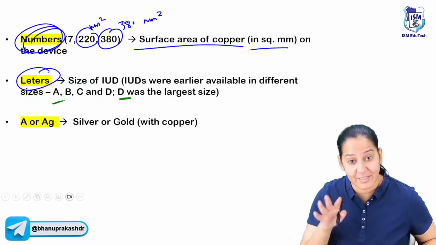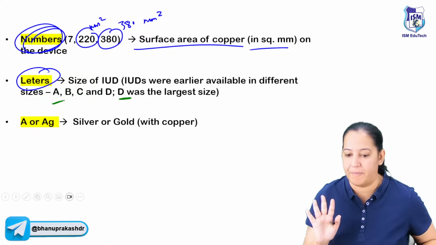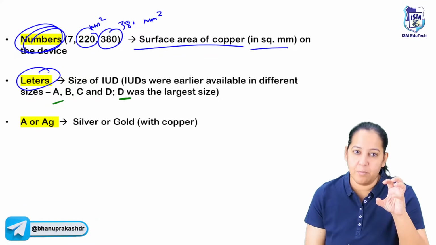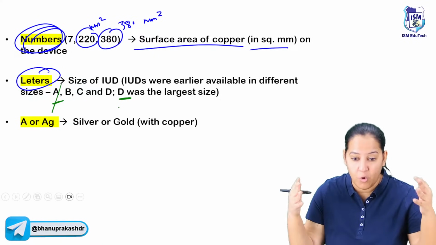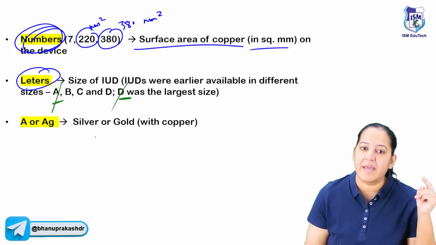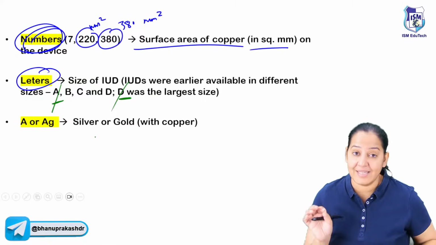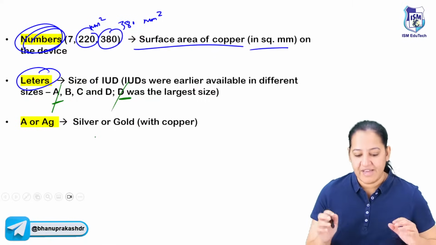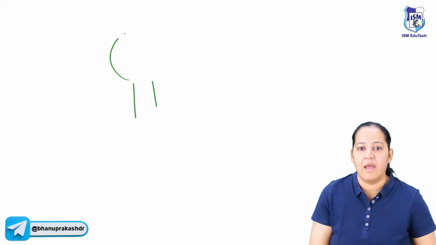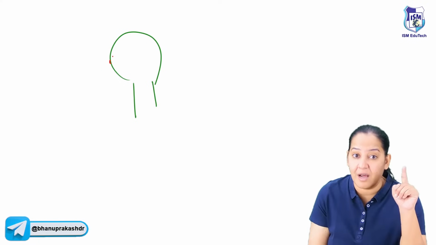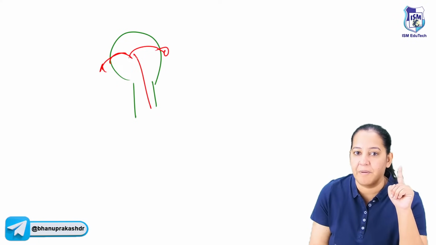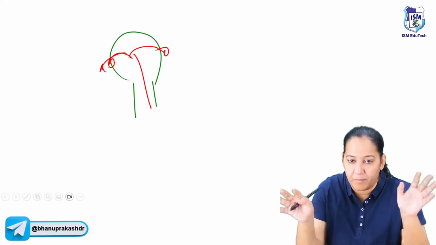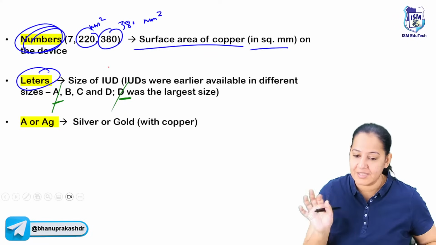So depending on the size of her uterus, I can take the copper T of that size. If the uterus is very small, I can say A. And if the uterus is very large, that lady is very obese, bulky, with a large uterus, I can take the D size also. So the size has to be taken appropriate. Otherwise, if the uterus is small and you by mistake insert a large size copper T, it can cause perforation, and it can cause pain also because it will put pressure. So judging the size is very important.